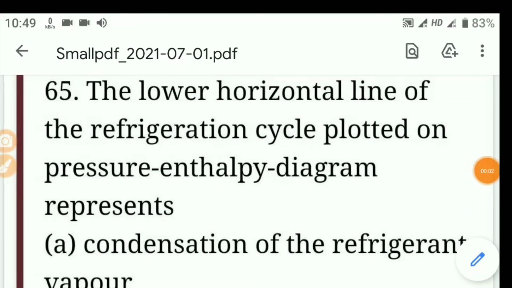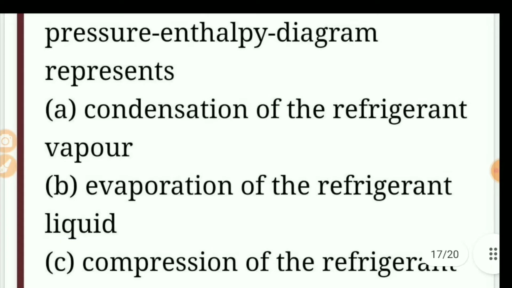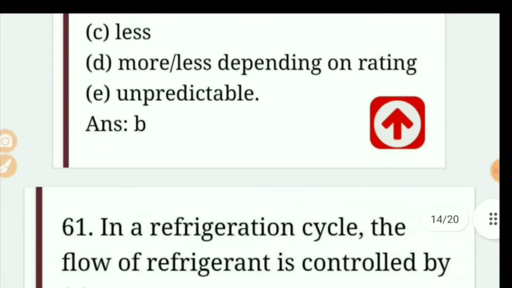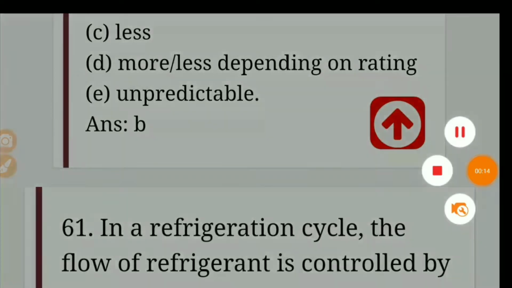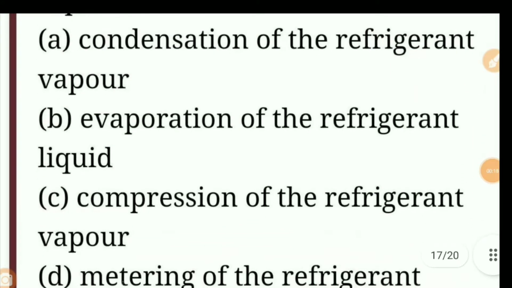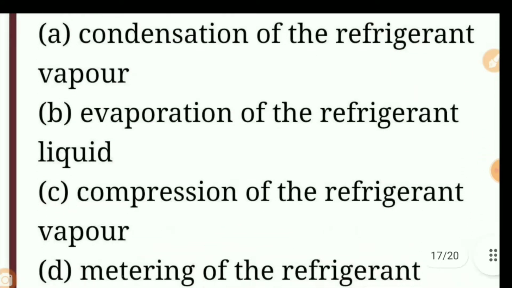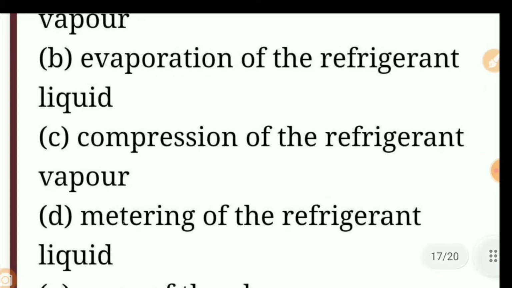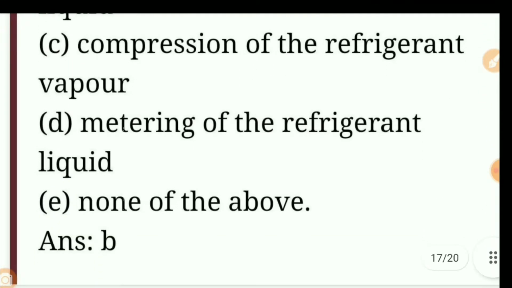Question number 65. The lower horizontal line of the refrigeration cycle plotted on the pressure and enthalpy diagram is: A. Condensation of refrigerant vapor. B. Evaporation of refrigerant liquid. C. Compression of refrigerant vapor. D. Metering of the refrigerant liquid. E. None of the above.